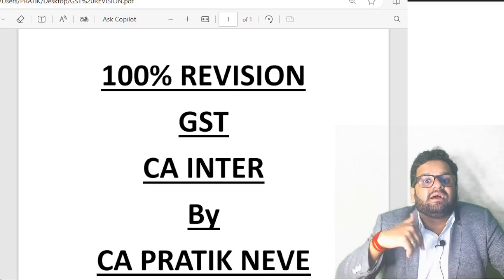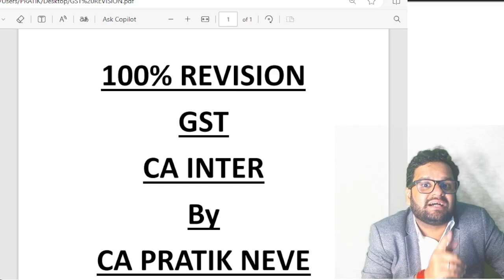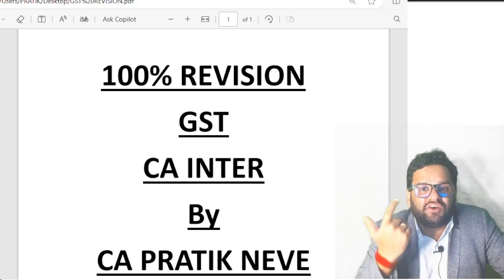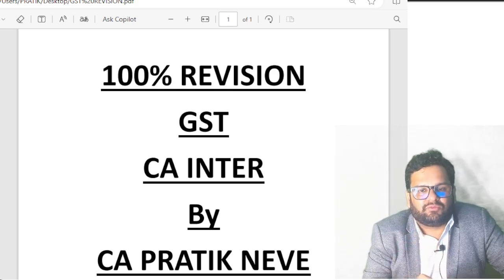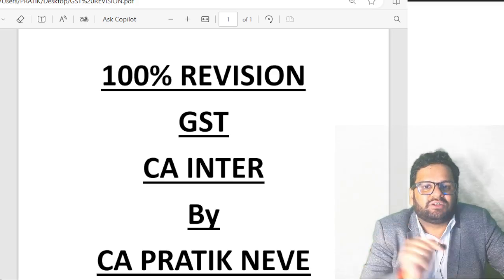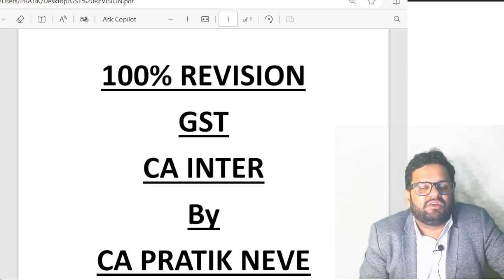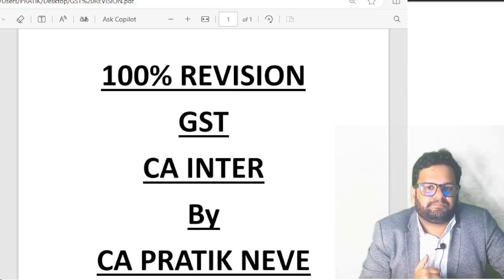Then finally, I will file annual return in form GSTR 9. Due date of filing this annual return is 31st December following the end of the relevant financial year. For example, for 24-25 financial year, GSTR 9 will be filed by 31st December 2025.